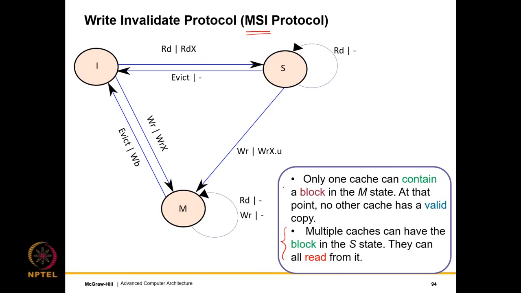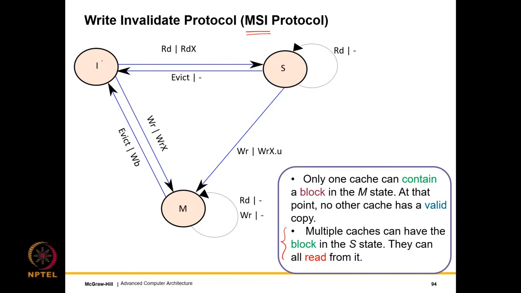So we have the single writer or multiple readers philosophy. As per this philosophy, we'll only have a single cache which can write in the M state, or we will have multiple readers, exclusive of each other.